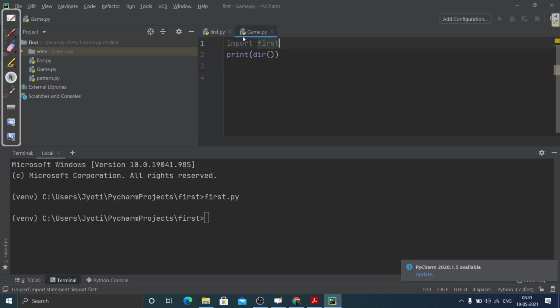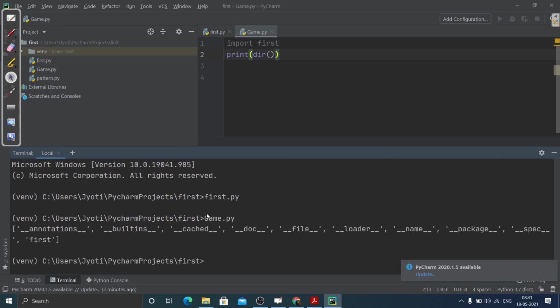First, I'm importing the module that is first, and I'm not using it. I will just show you how I can use this dir function without passing any argument. Then it will show all the members inside this python file, inside this game.py file. So let me show you how it will work.